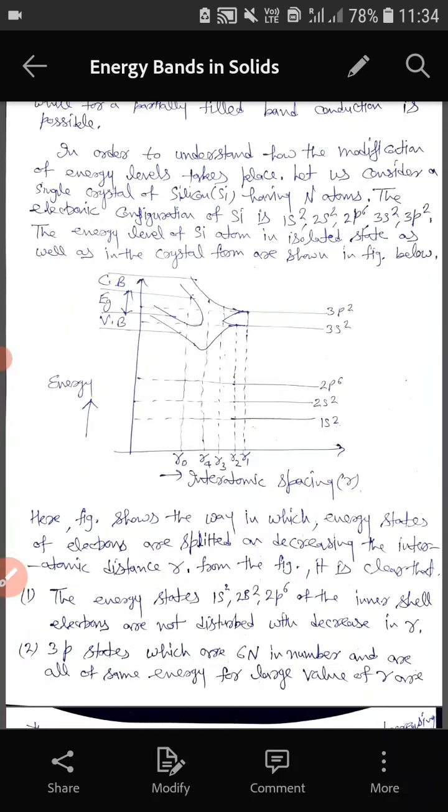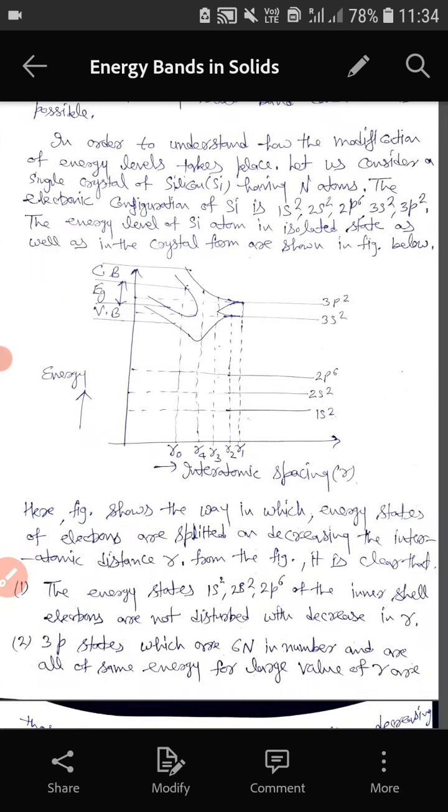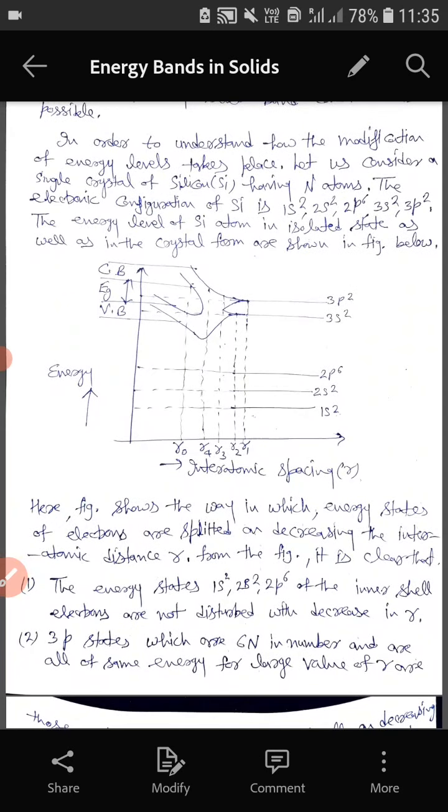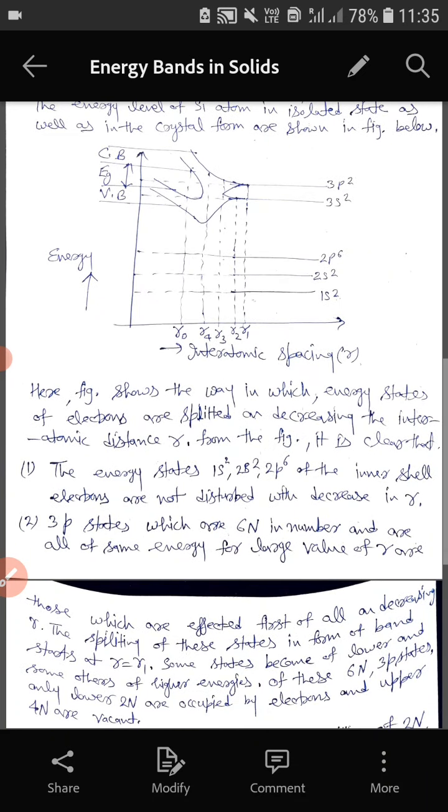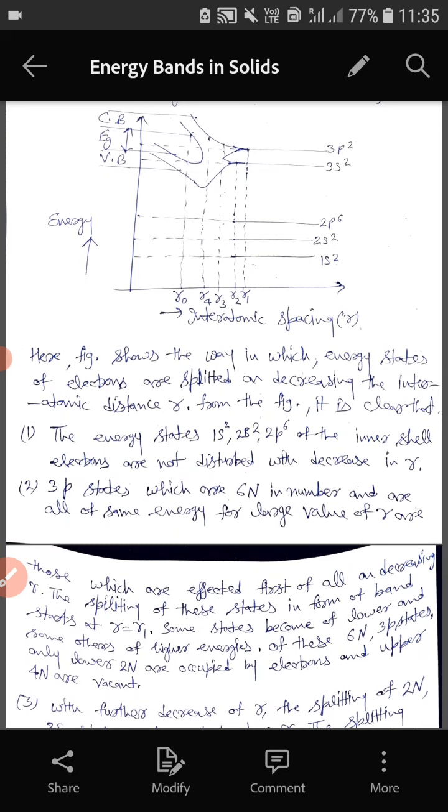The first thing which we have seen in this figure is that the energy states of 1s2, 2s2, 2p6 of the inner shell electrons are not disturbed with decrease in R. There will be no change in their energy when we decrease the interatomic distance R between the silicon atoms. And these 3p states are 6n in number, because in each p we have 6 possible states where an electron can reside.